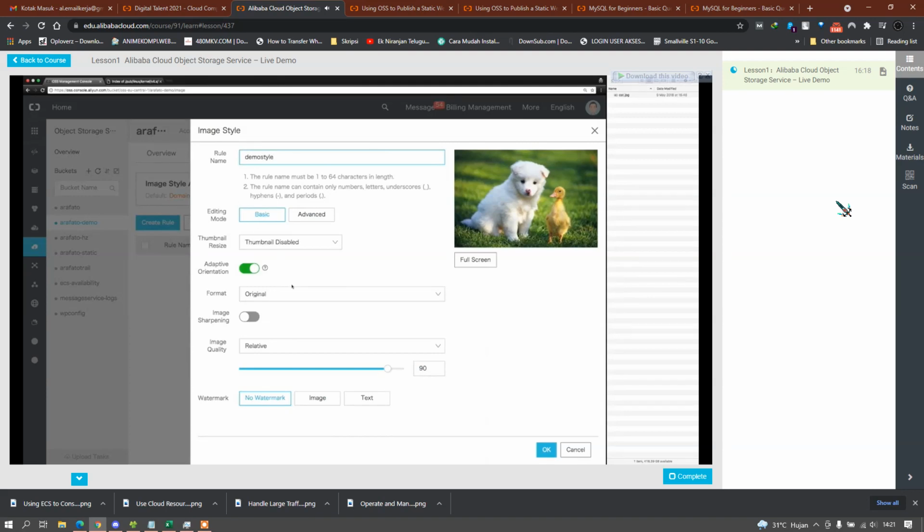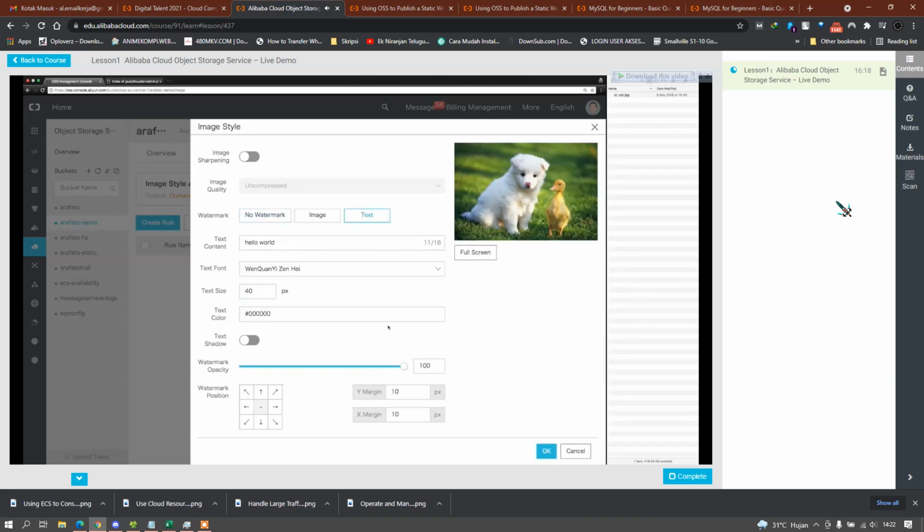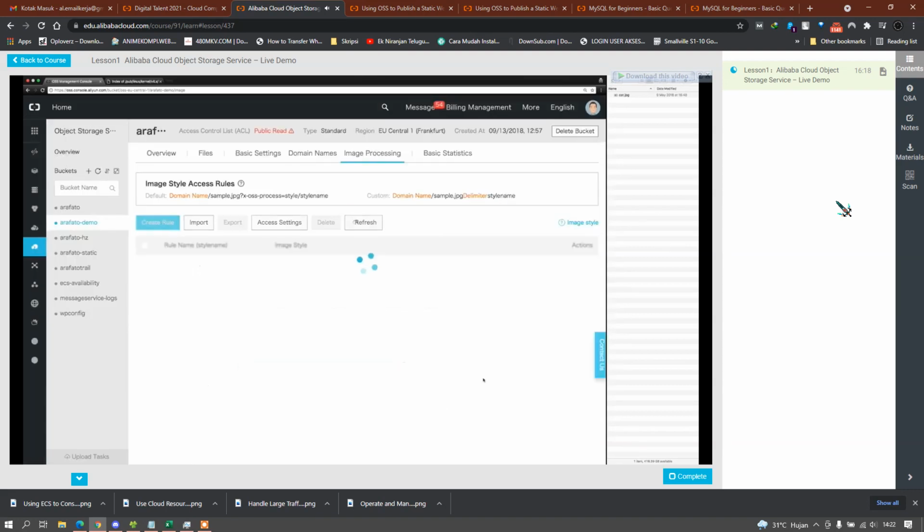And I want to do two things here. First, I want to convert it to a PNG. And I also want to add a watermark to the picture. And let's call it demo. So this is how my picture will look like later on. And I hit OK.